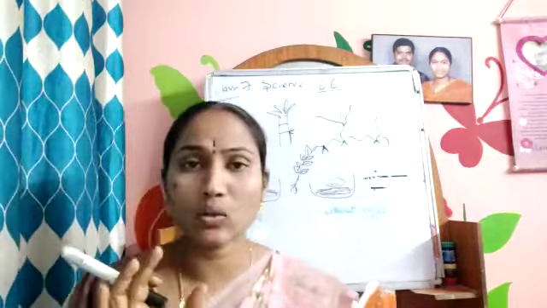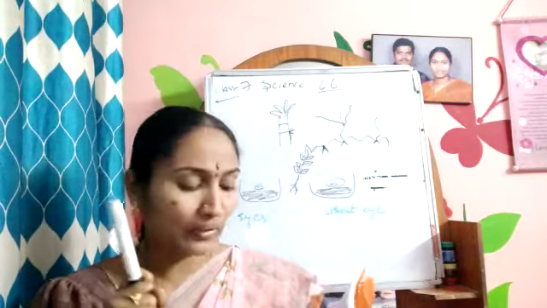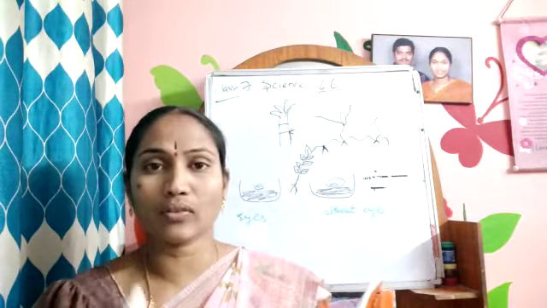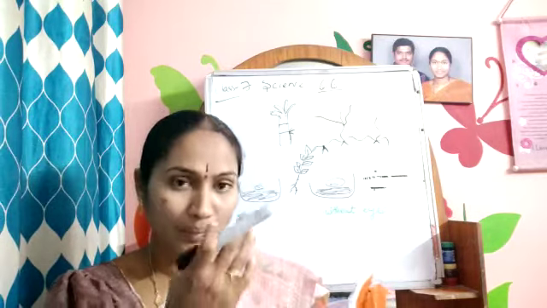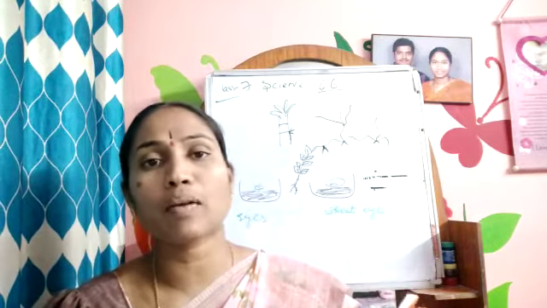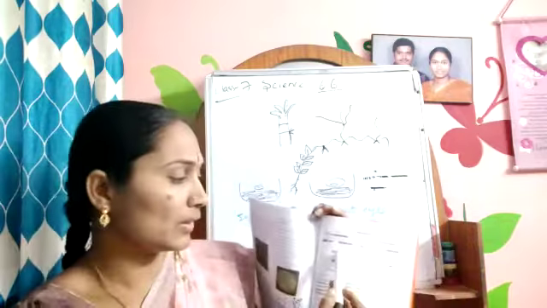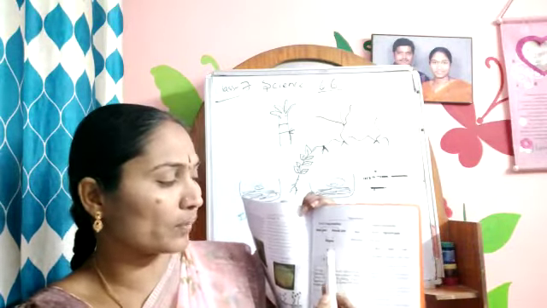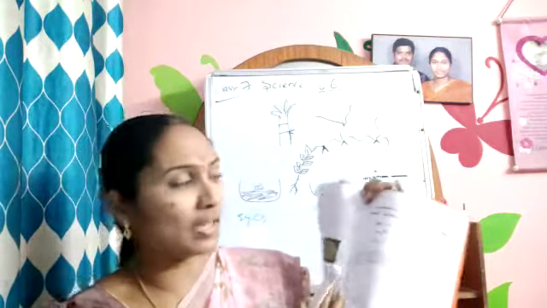So how does the seed grow in a plant? From the zygote. From where does the zygote form? From the male part of the plant, flower, and the female part of flower. When they coincide, then the zygote forms. From the zygote a seed grows. From the seed a new baby plant will come out.